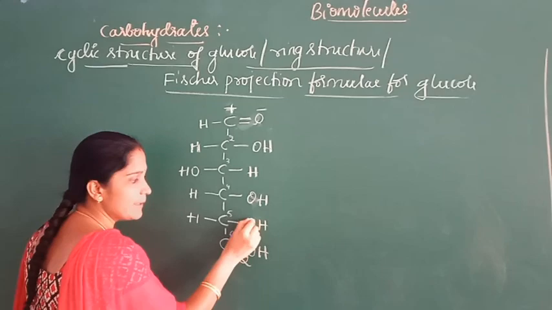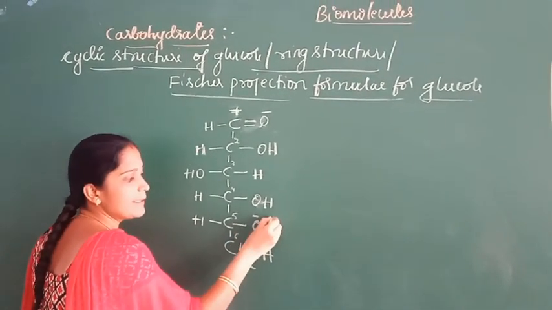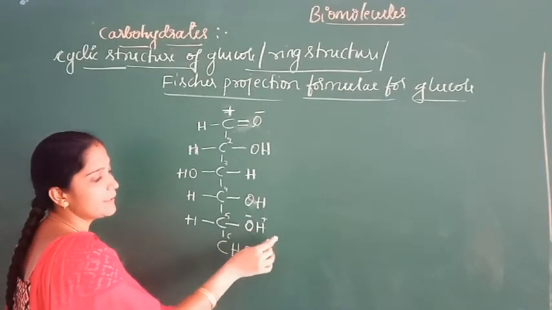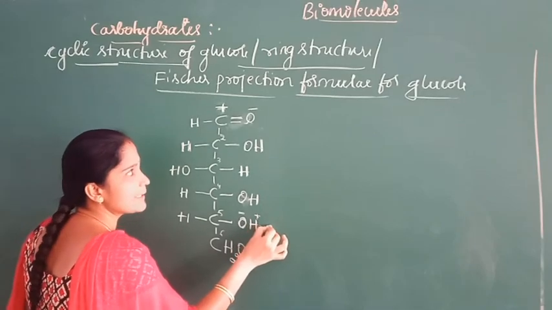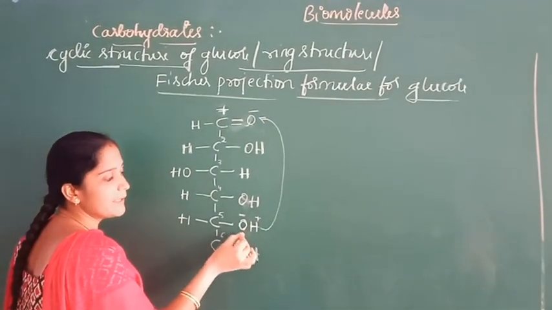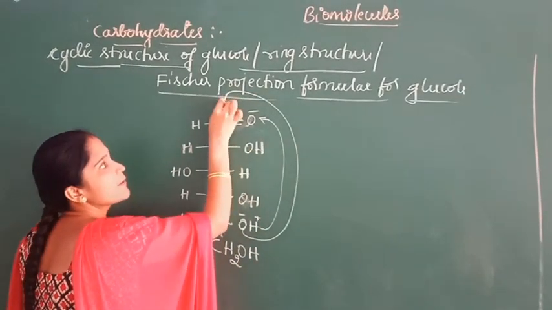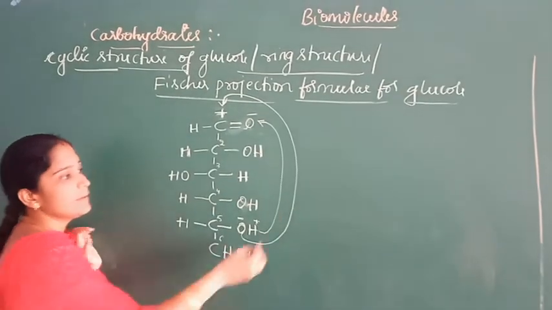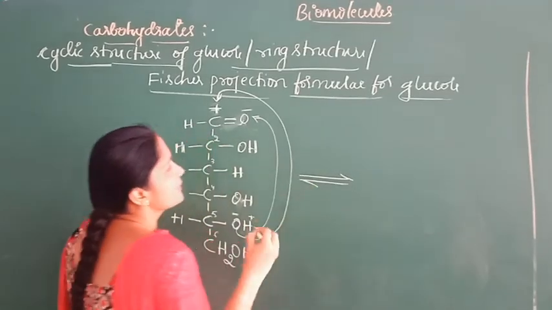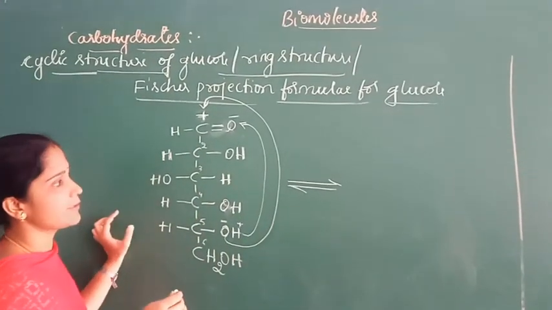In the 5th carbon, the oxygen gets a negative charge and the hydrogen gets a positive charge. So there is an interaction between this H and this oxygen, and also between the 5th carbon oxygen and the 1st carbon positive charge. Now I am writing the ring structure.